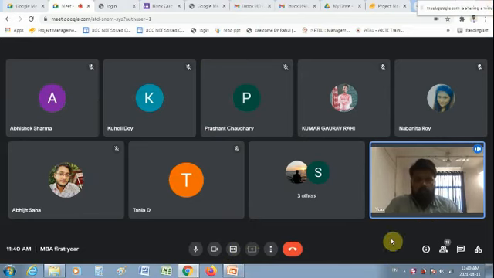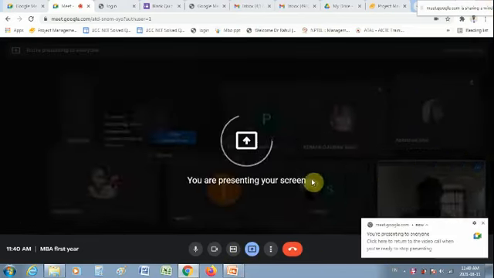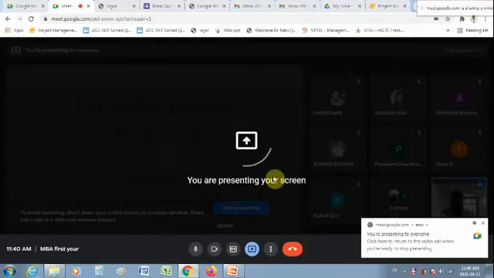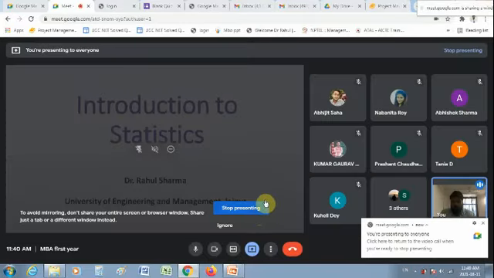The connection is a bit slow, so it is taking time to present the screen. Yeah, it is working now. So I hope the screen is visible now.